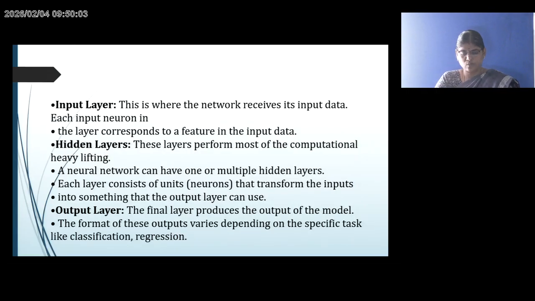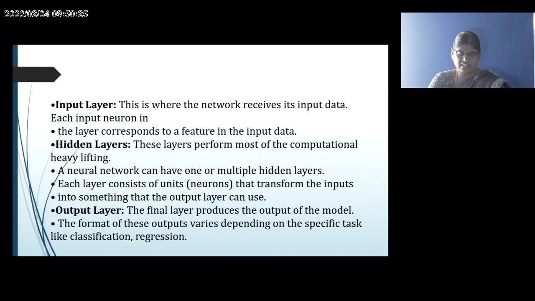In neural networks, there are three types of layers. First one is the input layer, second one is the hidden layer, third one is the output layer. The input layer is where the network receives its input data. That is, each input neuron corresponds to a feature of the input data.